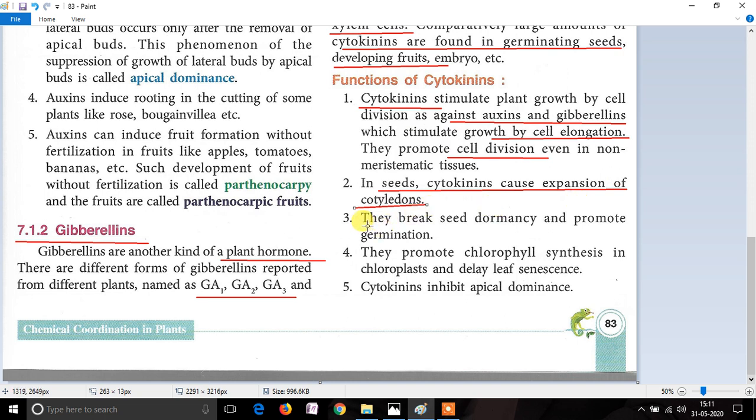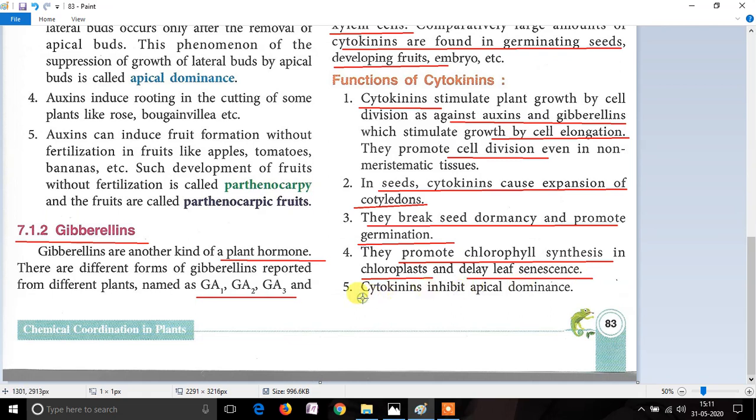Similar to gibberellin, it also breaks dormancy and promotes germination. Cytokinin also promotes chlorophyll synthesis in the chloroplasts and also helps in leaf senescence, meaning it delays the aging of the leaves.